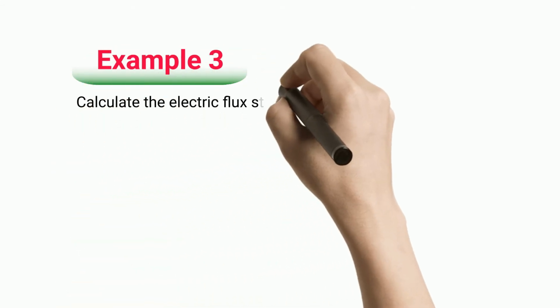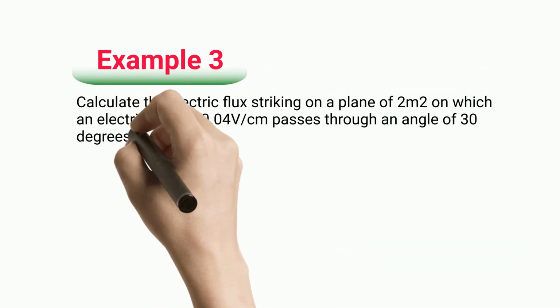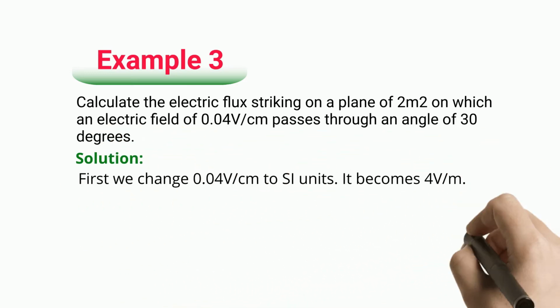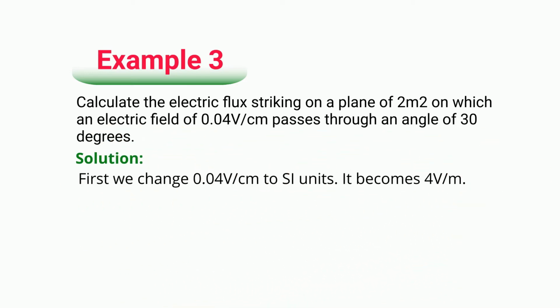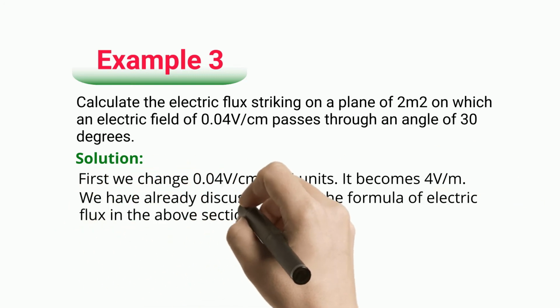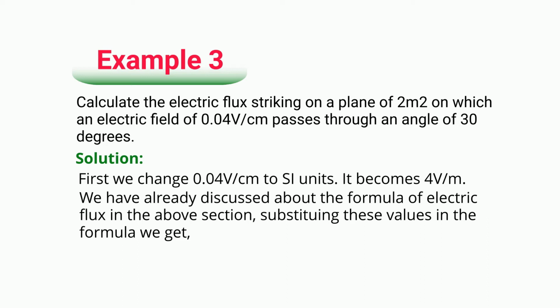Example 3. Calculate the electric flux striking on a plane of 2 square meters on which an electric field of 0.04 V/cm passes through an angle of 30 degrees. Solution: first we change 0.04 V/cm to SI units. It becomes 4 V/m. Substituting these values in the formula, we get electric flux equals 4 Vm.